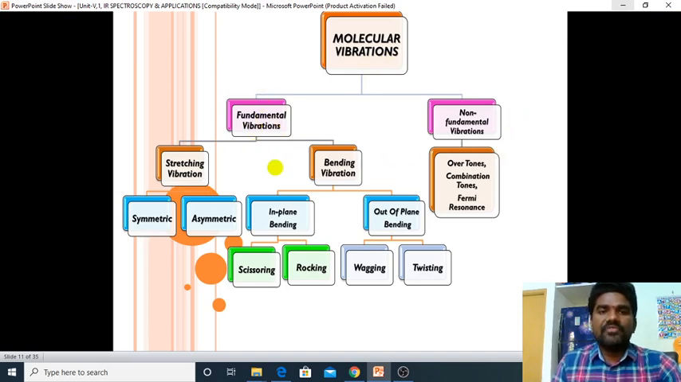Coming to the fundamental vibrations, here we have two types again, that is stretching vibration and another one is bending vibration. In stretching vibration we will have symmetric stretching and asymmetric stretching, and in bending vibration, in-plane bending and out-of-plane bending. In in-plane bending again we have scissoring and rocking type, and out-of-plane bending type we have wagging and twisting type of the molecular vibrations. What are they? We will discuss later in detail.